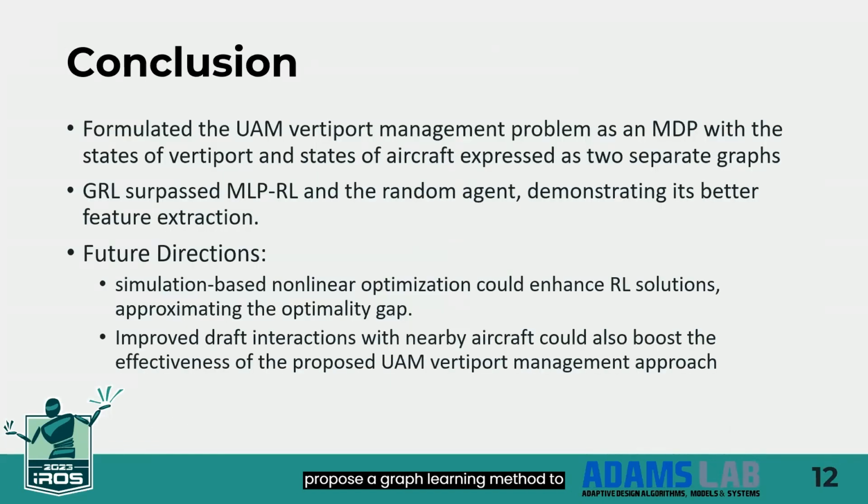Overall, to conclude, we propose a graph learning method to generate a policy that serves as a real-time air traffic controller system at a vertiport. We formulated the UAM-Vertiport management problem as an MDP. We use two GCNs to extract the vertiports and aircraft state information as learnable feature vectors. GRL policy performance is compared with three baselines. Due to GCN's better feature extraction, GRL outperformed MLP RL and other baselines. In the future, simulation based on nonlinear optimization could enhance RL solutions, approximating the optimality gap. Improved drag interactions with nearby aircraft could also boost the effectiveness of the proposed solution.